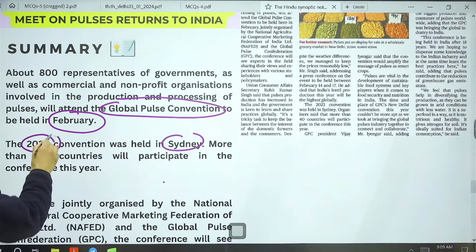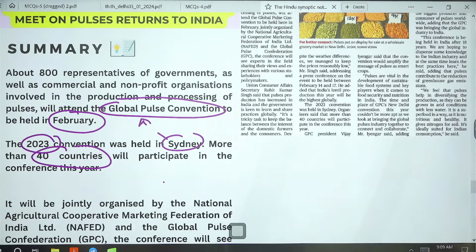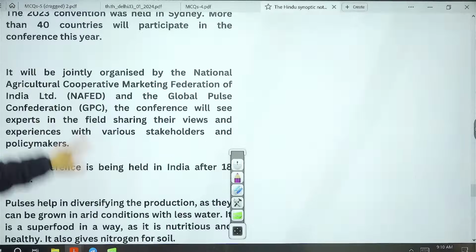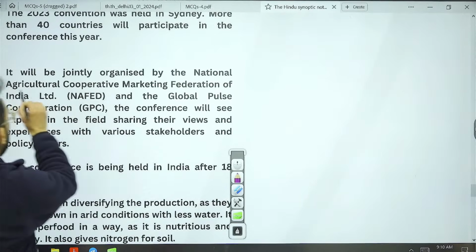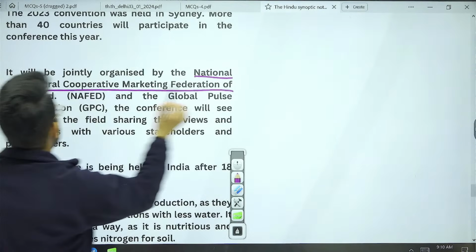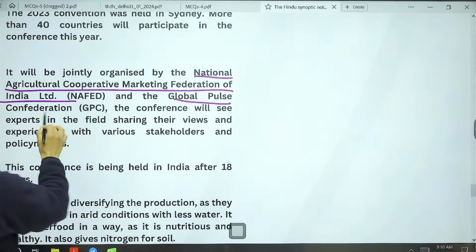This year it will be held in India, and more than 40 countries will participate. Now, who will organize it? It will be jointly organized by the National Agricultural Cooperative Marketing Federation of India Limited, NAFED, and the Global Pulse Confederation.